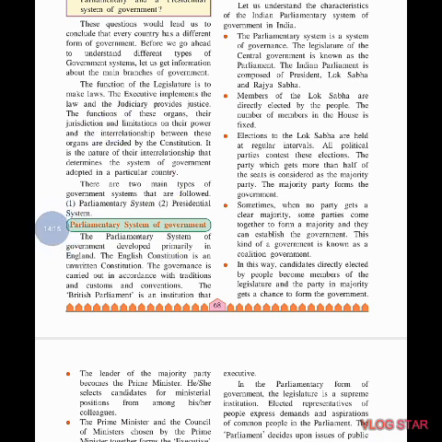Okay, so the next point is, in this way candidates directly elected by the people become members of the legislature and the party in majority gets a chance to form the government. So when the parties come together, the candidates of those parties are elected by the people. The parties which come together can form a government. So this is known as a coalition government. We came to know about this. The candidates were elected by the people.